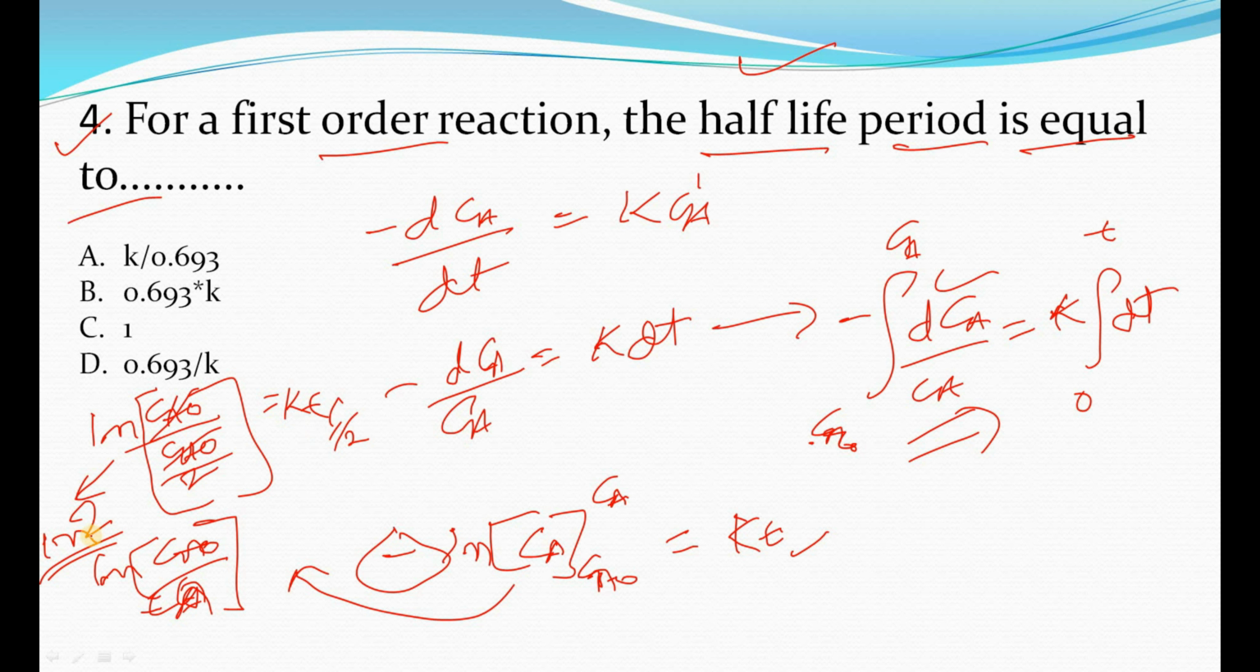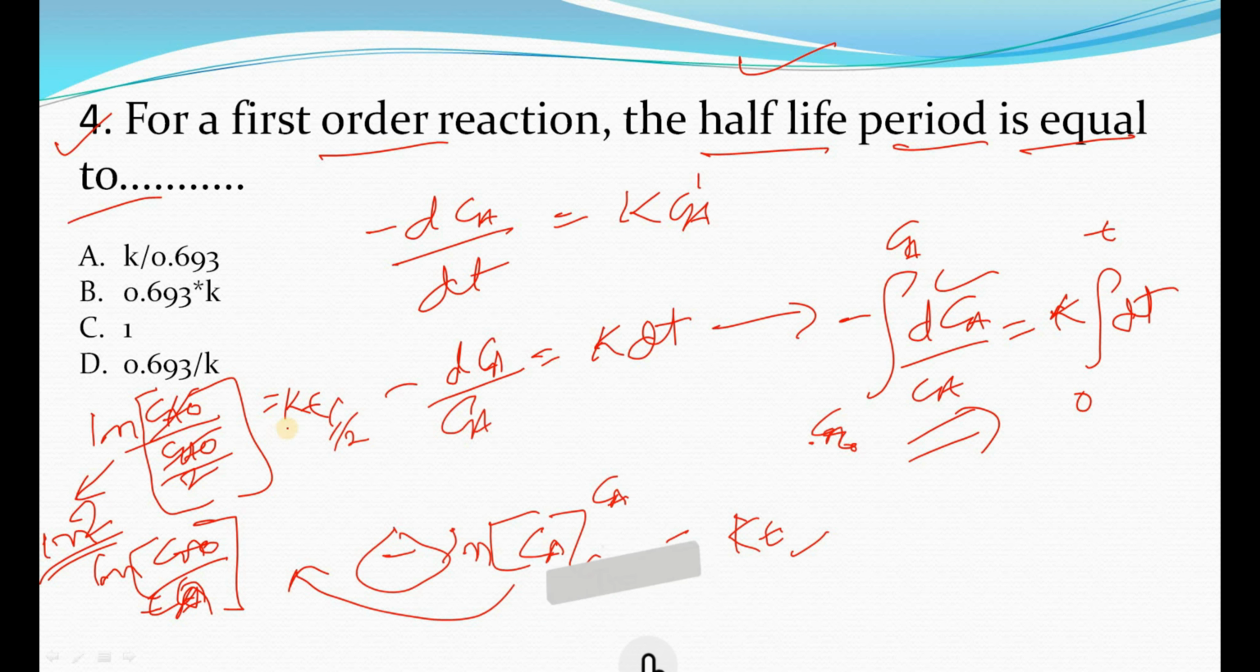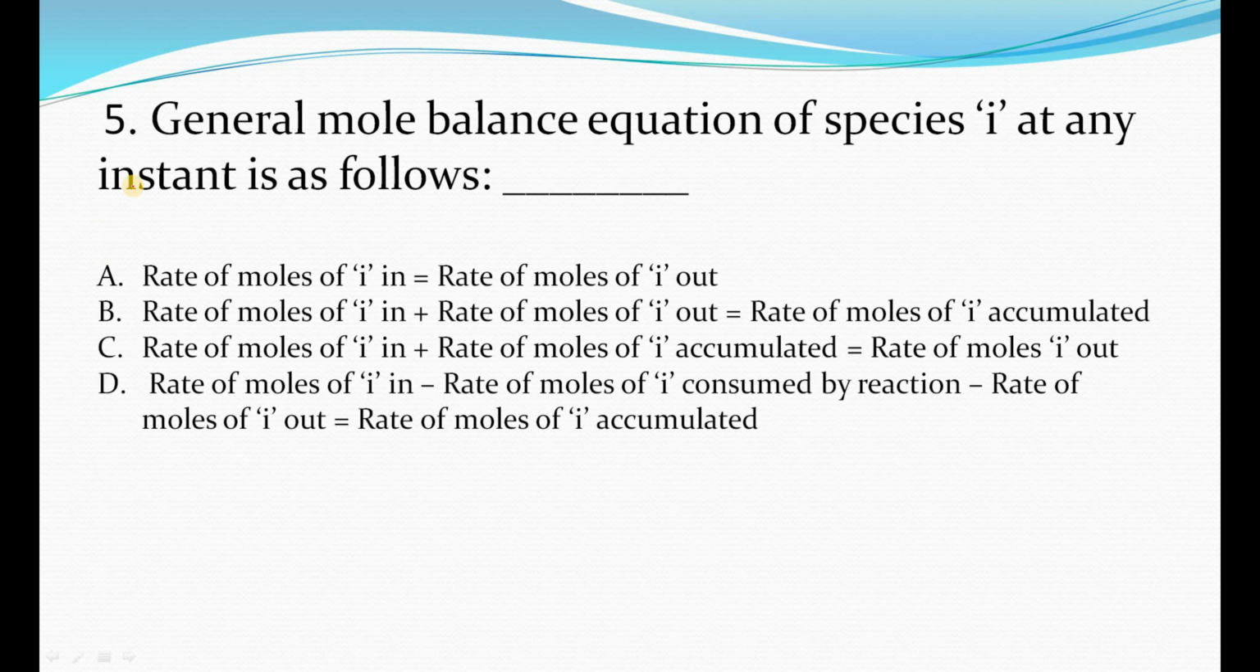So ln 2 is 0.693, okay? And this K will go into the divide, then the option D is going to be the right answer, right? Now the fifth question.